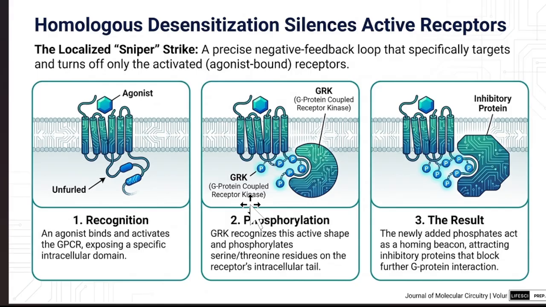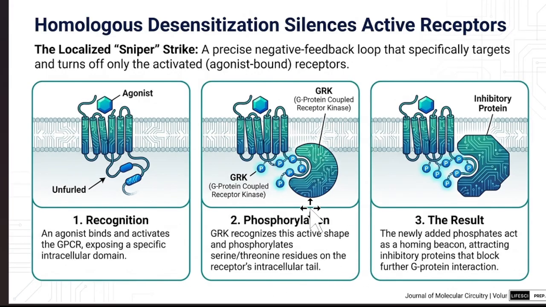Homologous desensitization silences the active receptor. Here, at first, recognition occurs. An agonist binds to the active GPCR, exposing a specific intracellular domain.